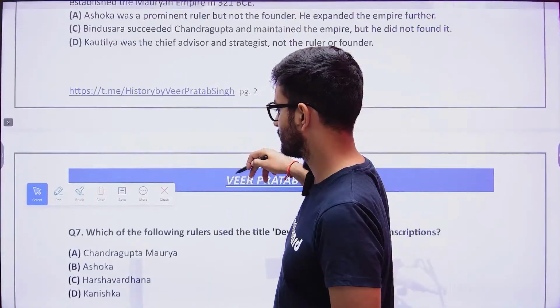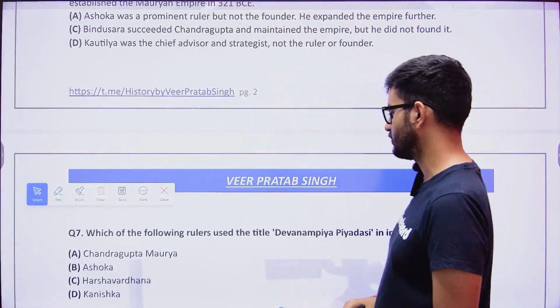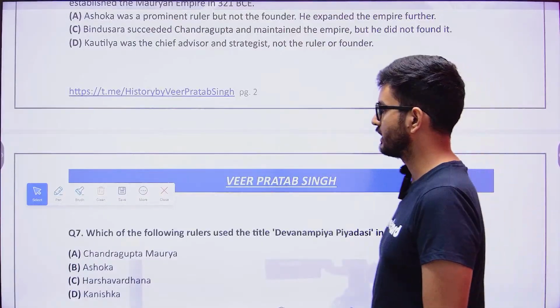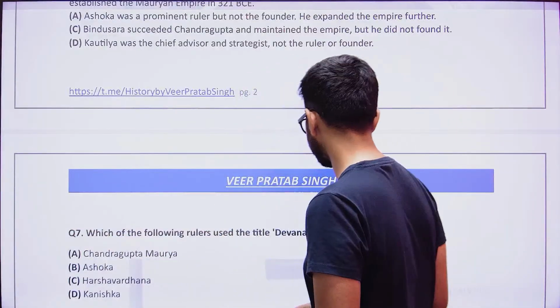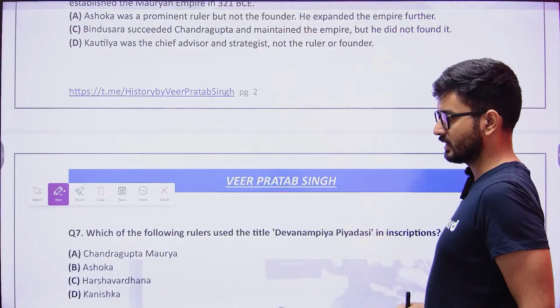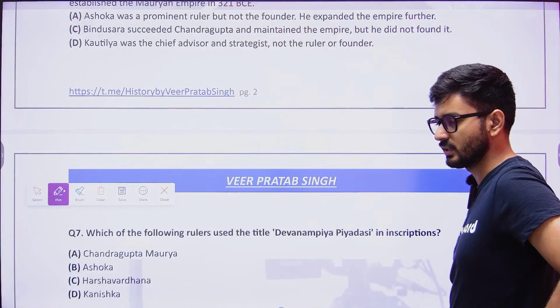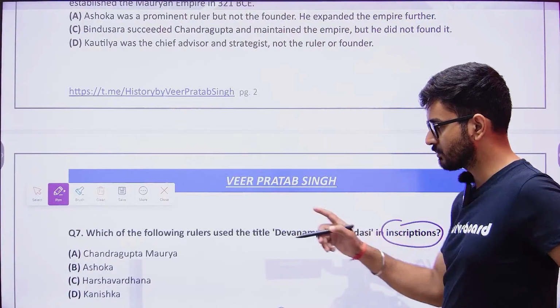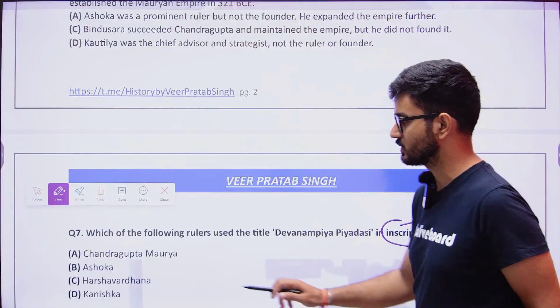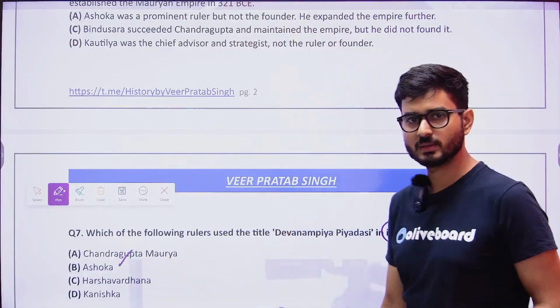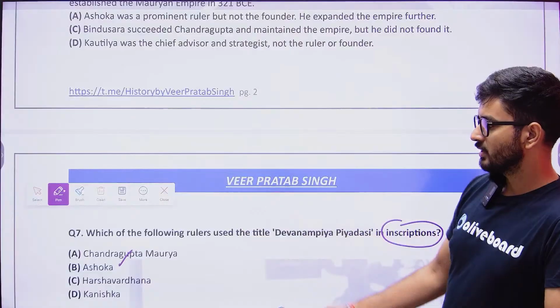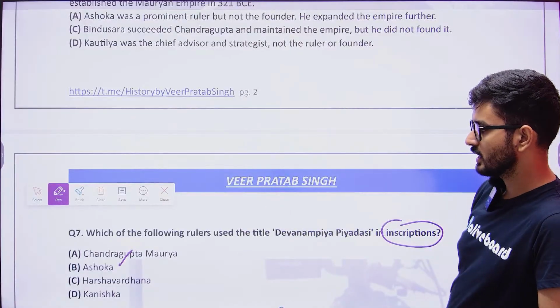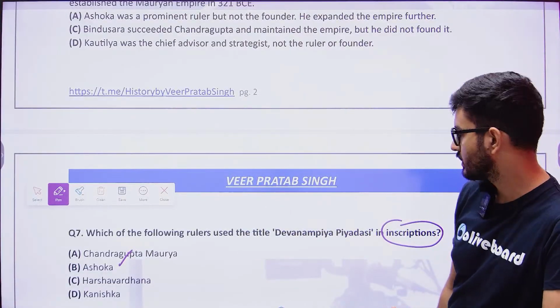Then the next one is, which one of the following rulers used the title Devanam Piya Dasi in his inscriptions? Now see here, when we eliminate, Chandragupta Maurya, Ashoka, Harshvardhana or Kanishka. Which of these people are majorly known from inscriptions? It is Ashoka. Apart from Ashoka, we know about Chandragupta, Harshvardhana and Kanishka from the literary texts.